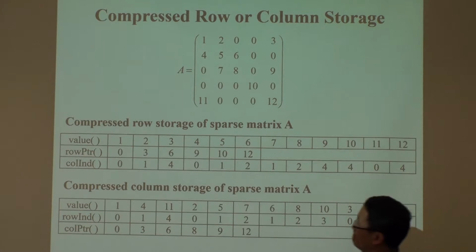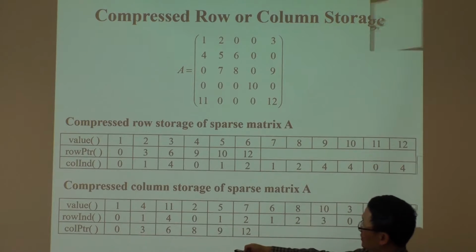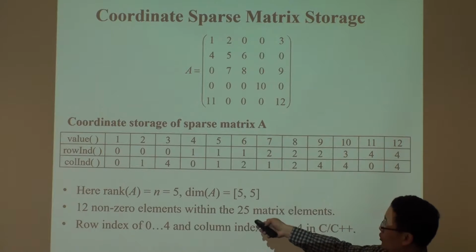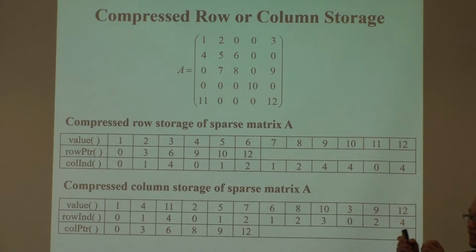Yes? Column index is the same. It's the same as coordinate storage. The only thing changed from coordinate storage to row compress is the row index is changed to row pointers. Like, the column is the same. So like this last row where we have 0, 1, 4. In the first column, value 1 is on the first column, right? So the column index is 0. Let's pick another one. 7 here, right? 7, the column index is 1. Right?